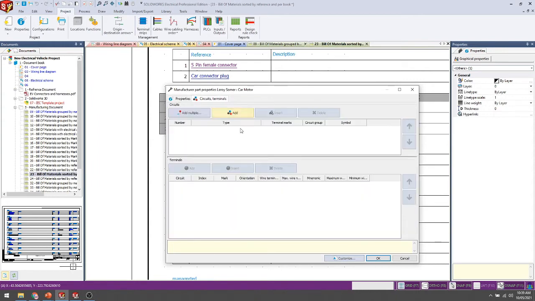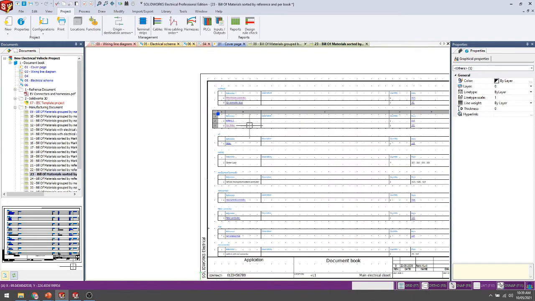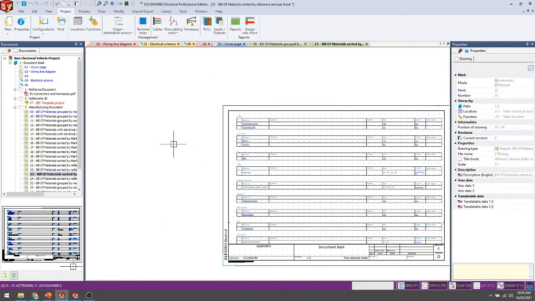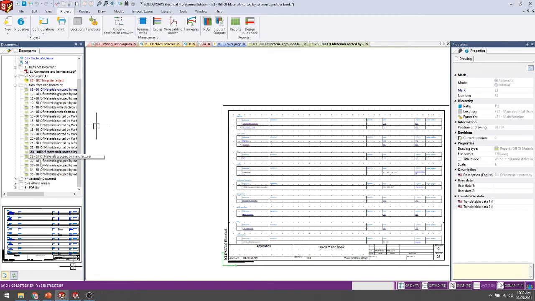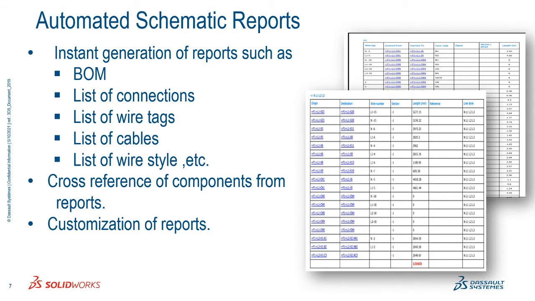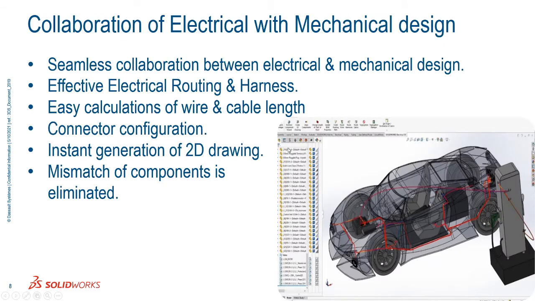Inside manufacturer data, here we have not added anything. It's a component list of description. So this kind of data we can directly get here. So we can do the BOM, list of connectors, wires, cables, reports. Different kinds of reports we can automatically generate inside our software.